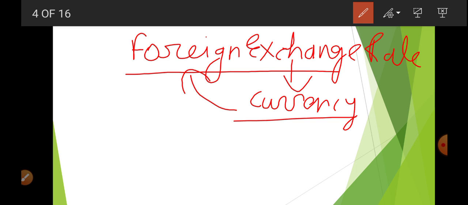Except rupee, all the currency that is used in this world is foreign currency for Indians. So for Indians all the currencies are foreign exchange except रुपया. ओके, तो हमारे लिए फॉरेन एक्सचेंज क्या है? रुपये को छोड़ के जितनी भी करेंसीज हैं वो हमारे लिए फॉरेन एक्सचेंज है. Same way, if you talk about the USA, for USA, except dollar, all other currencies are foreign exchange.